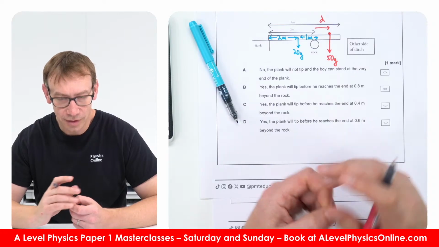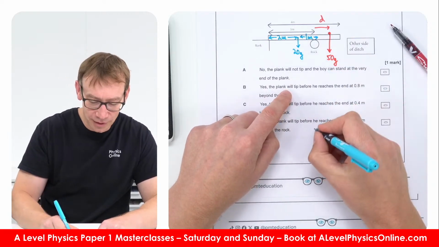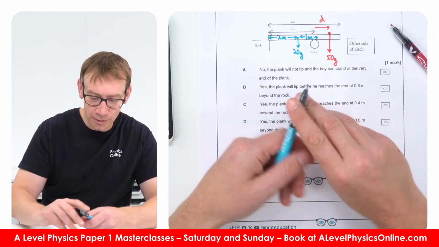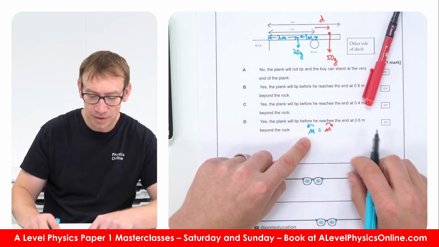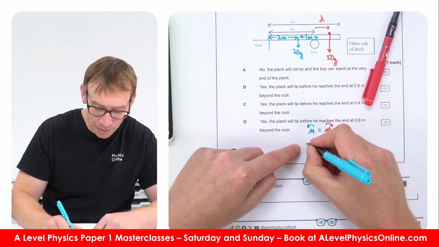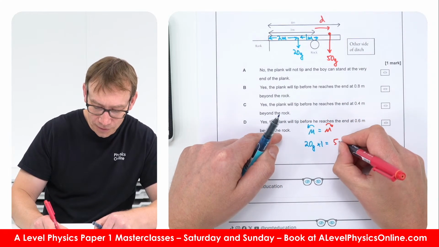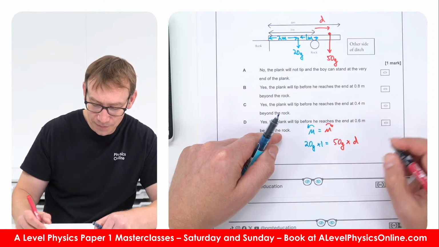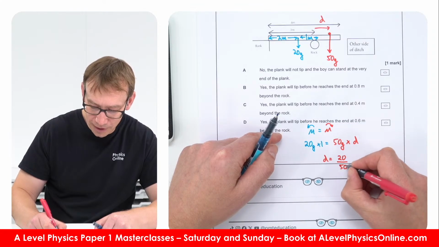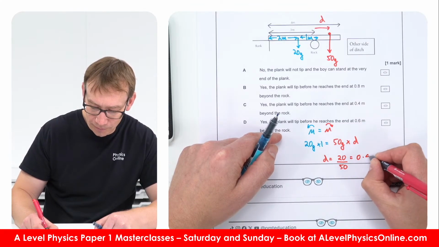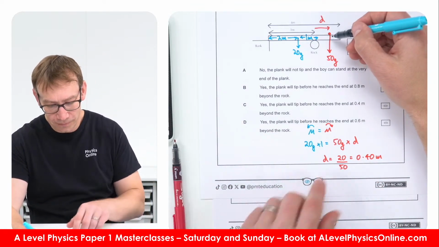So basically, let's look at the limiting case. If we think about the moments, when the anti-clockwise moments are equal to the clockwise moments, that's the limiting factor. The anti-clockwise moments are going to be the force times distance, so that would be 20g times 1. When we equate that to 50g times d, d would be equal to 20 over 50, which equals 0.40 of a meter. So when the person's at 0.4,